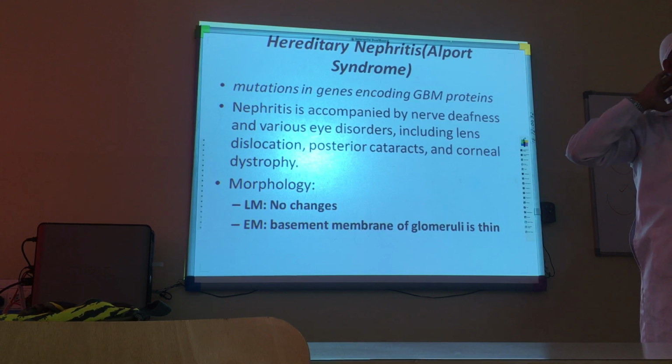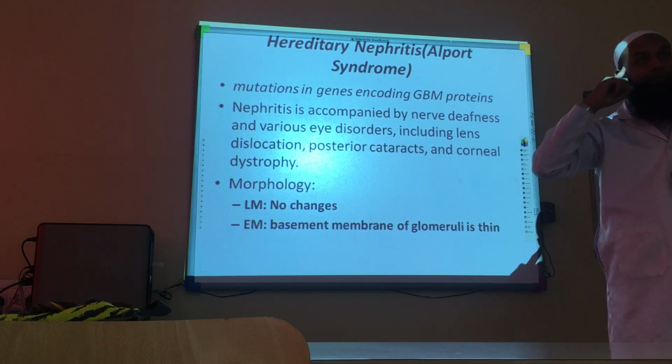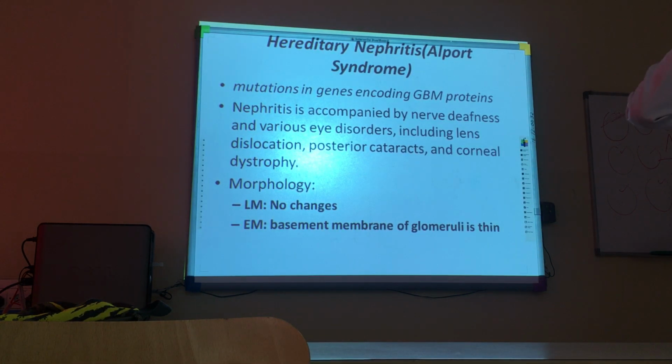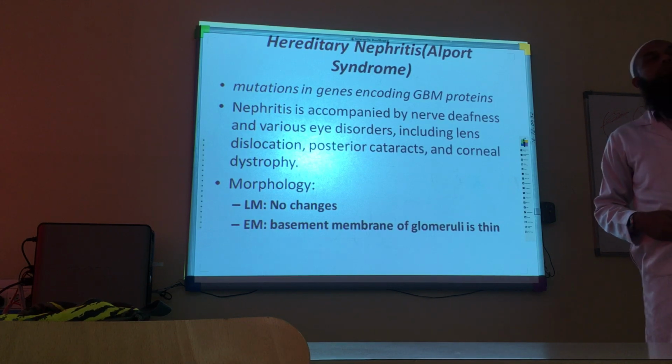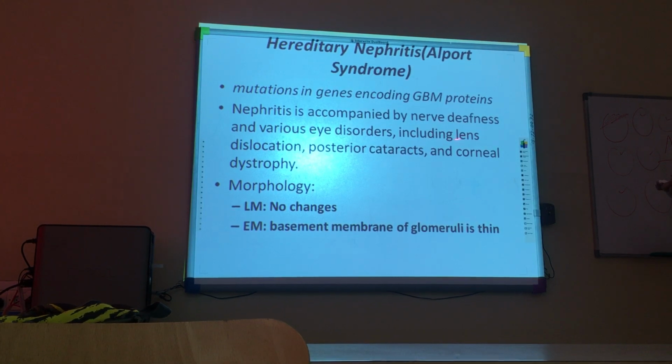It could be involving the nephron. It could be involving our nerve, deafness. The nerve deafness can be caused, and it can also involve the kidney. So this combination will be called Alport syndrome. It can involve lens dislocation. Even the lens sometimes can fall back. It can cause posterior cataracts. So the posterior wall of the lens typically can have this phenomenon, and even the cornea can be dystrophic in some cases of Alport syndrome because of a problem or mutation in type 4 collagen.